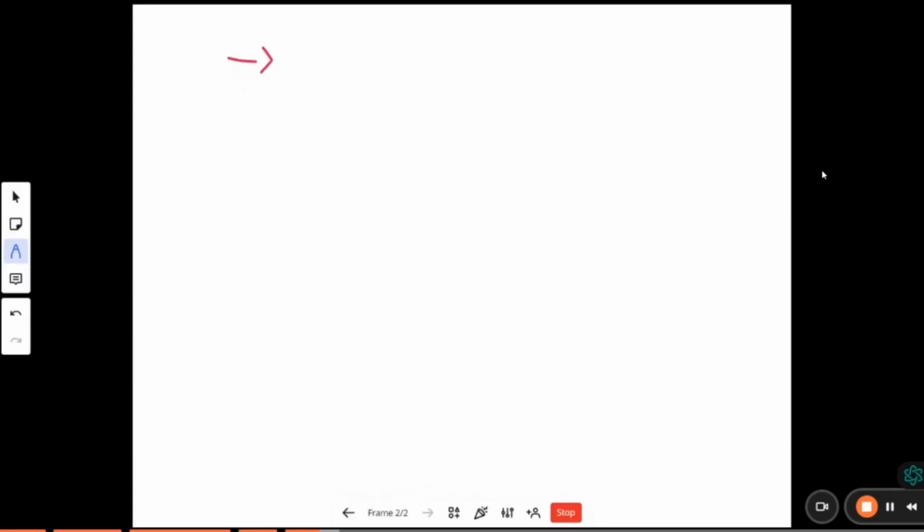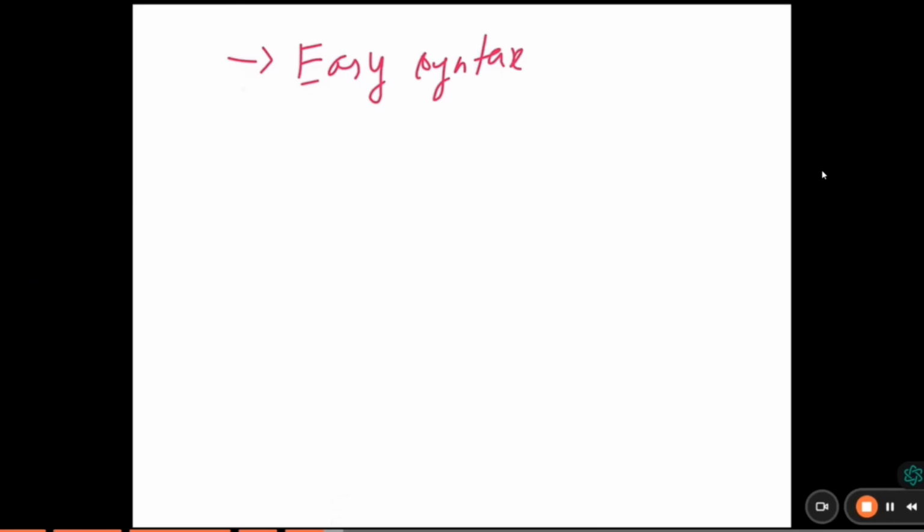The first reason why Python is more popular is its easy syntax. What is syntax? Syntax is nothing but the rules to write code. For example, if we write a sentence in English, it should be grammatically correct, right? In the same way, whatever code we write should follow the syntax. So here it is an easy syntax.